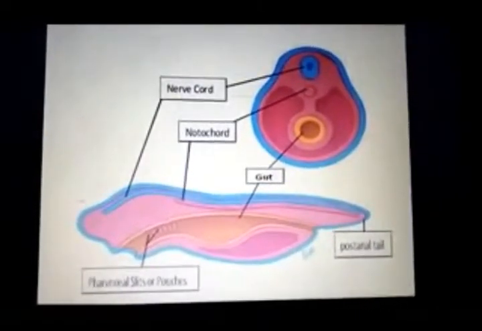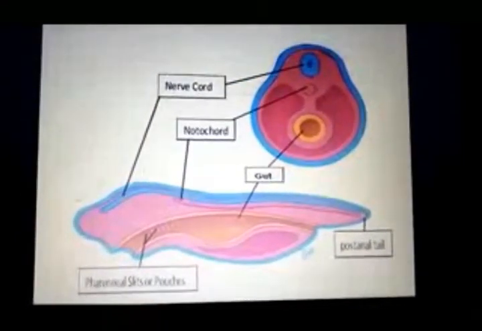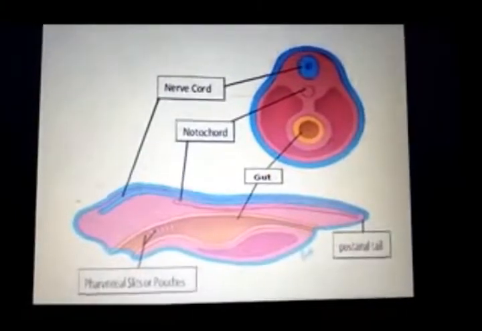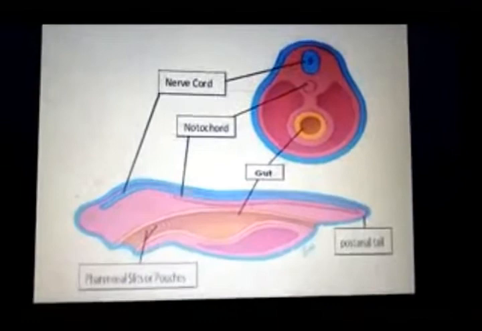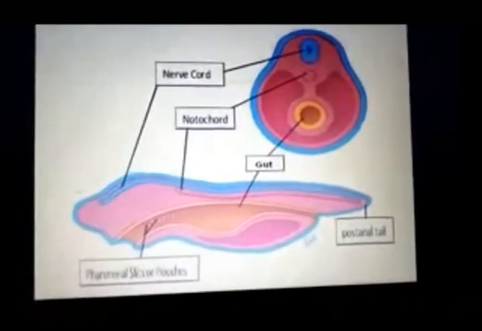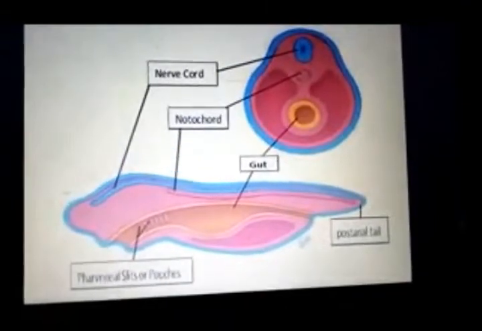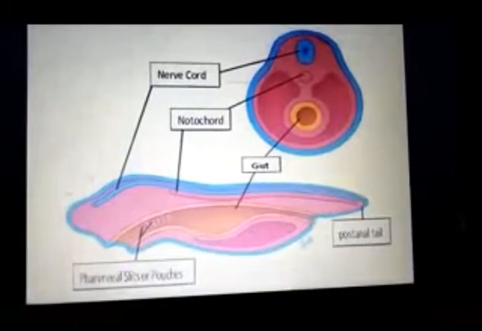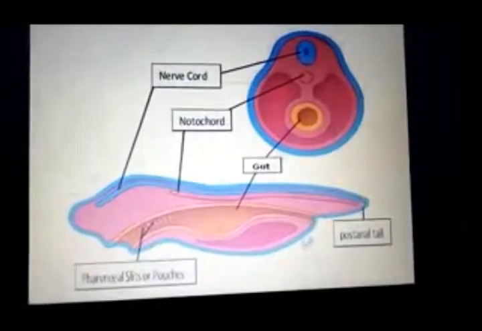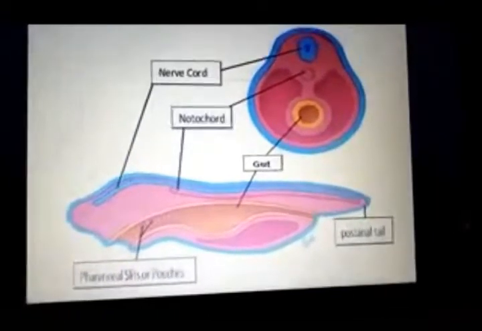Below the nerve cord, the notochord is present, a supportive rod which provides support to the animal, and below the notochord, the yellow ring is the gut or digestive system. In the digestive system, pharyngeal pouches or pharyngeal slits are present, and in longitudinal section, at the posterior side, the post anal tail is present.